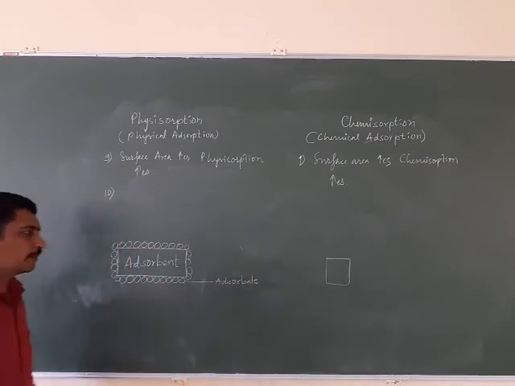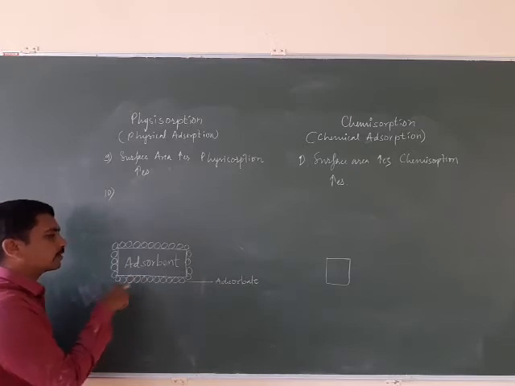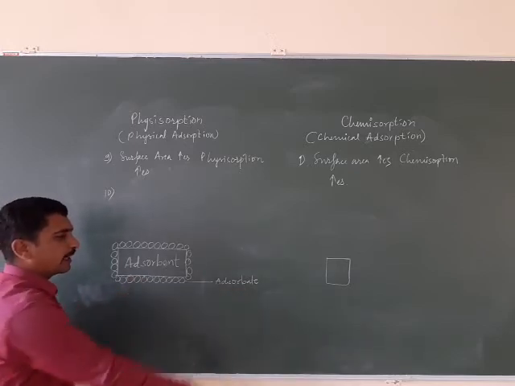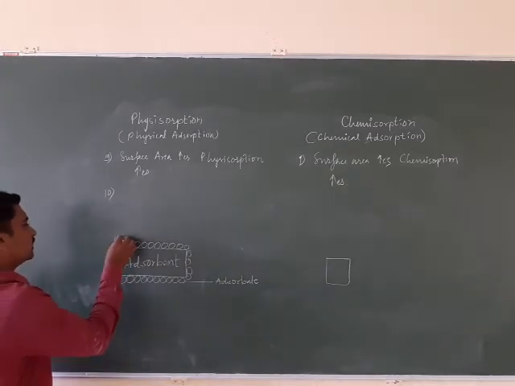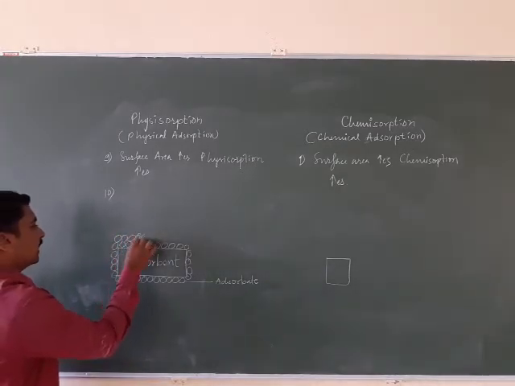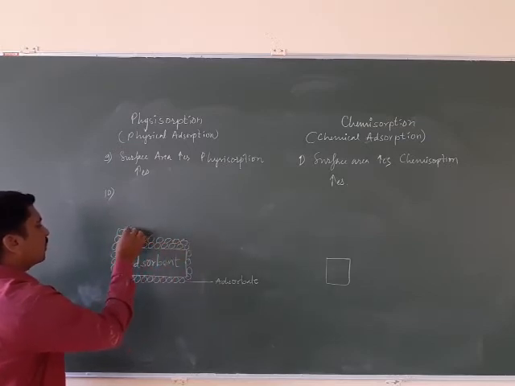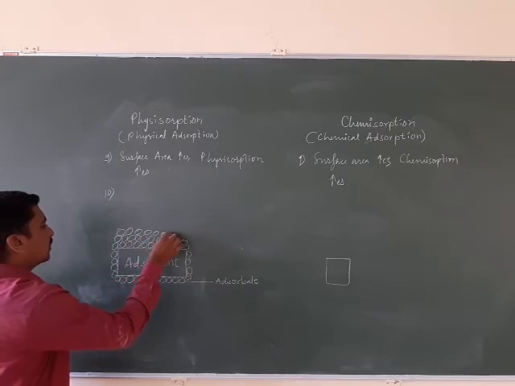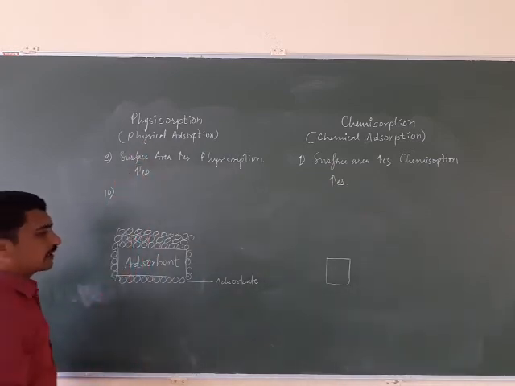One layer is formed. Now this adsorbent surface is not available for adsorption with the adsorbate particle, but still there is accumulation of a second layer, accumulation of a third layer will be possible, or fourth layer, fifth layer will be possible in case of physical sorption. Why is this so?